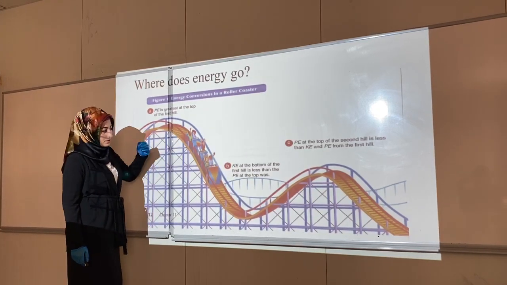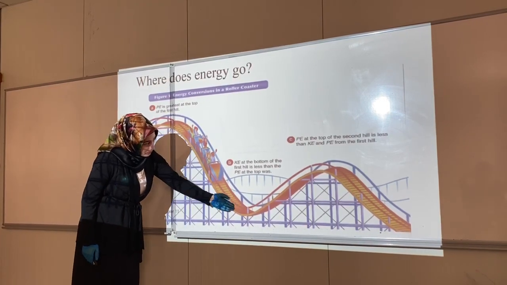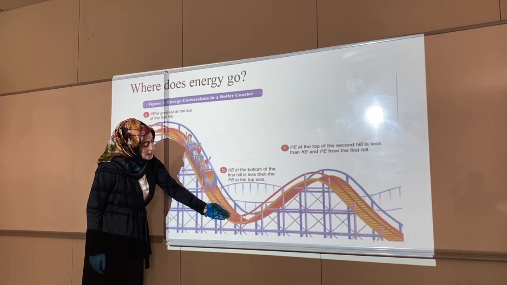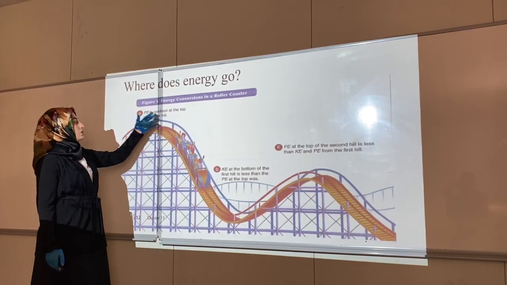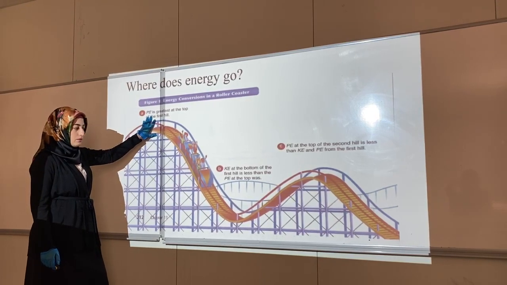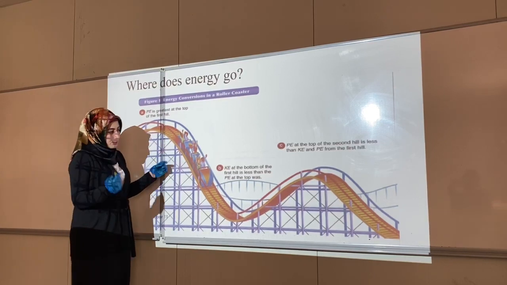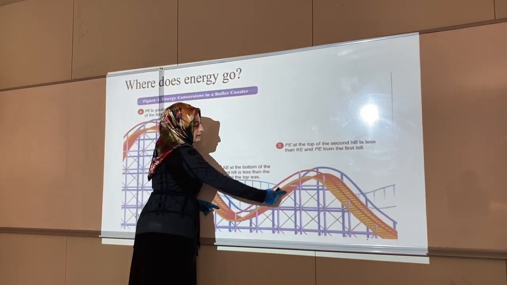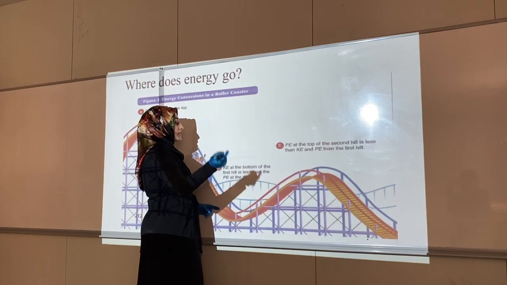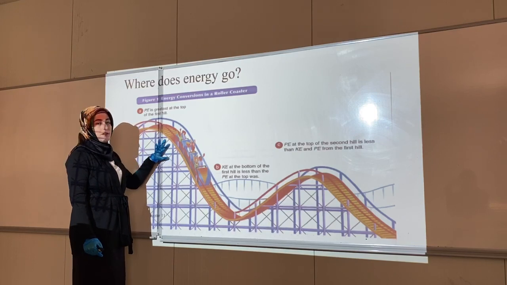So at the bottom of the first hill, the kinetic energy is less than the potential energy located on the top of the first hill. Then, the potential energy at the top of the second hill is less than the kinetic energy and potential energy of the first hill.